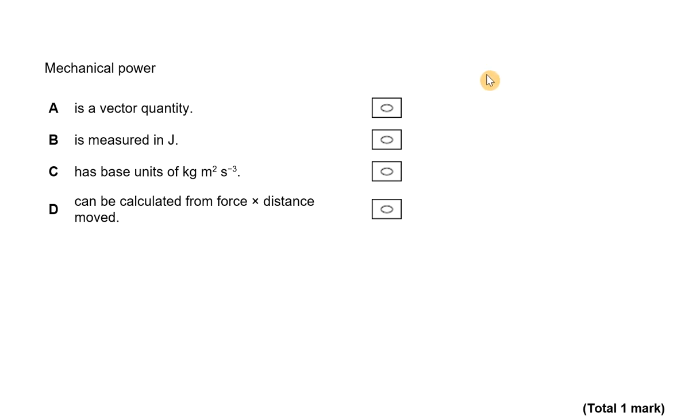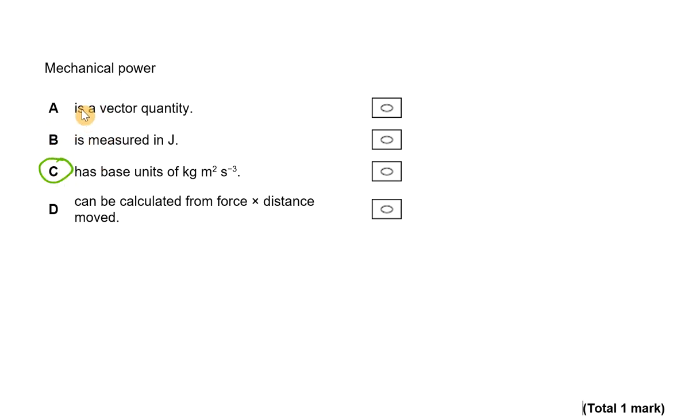Hello, here's another AQA Physics multi-choice question on mechanics. If you want to try to answer this question yourself, pause the video now. If you got the answer C, well done.